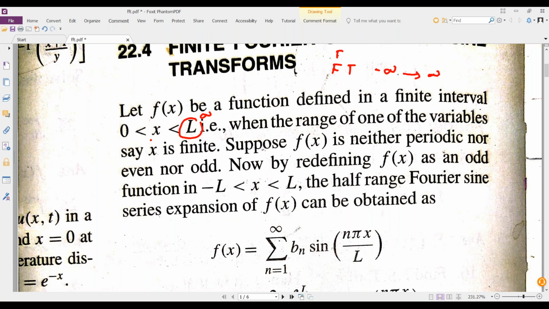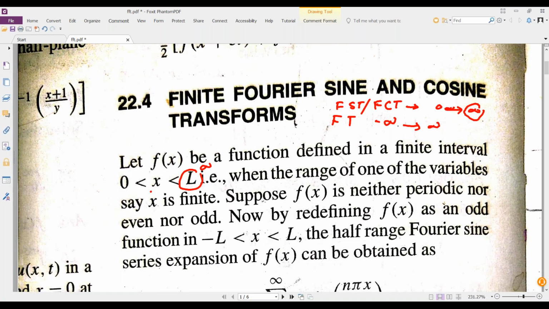In the Fourier sine transform or Fourier cosine transform, these limits would be from 0 to infinity. Now this infinity becomes finite. These transforms are studied as Fourier finite sine and cosine transforms, nothing more than that. Instead of infinity, we are replacing with L.